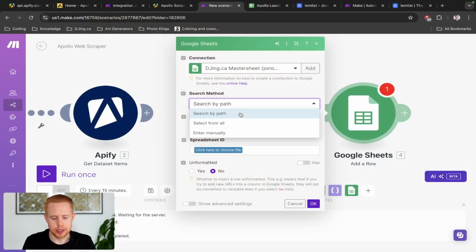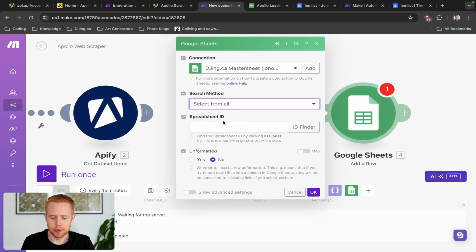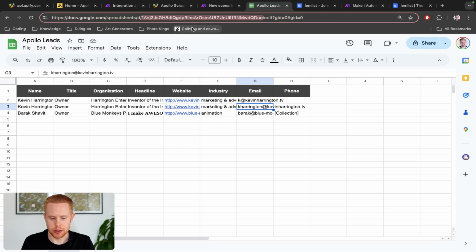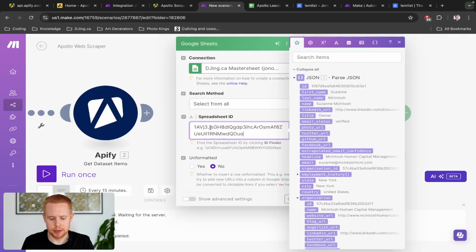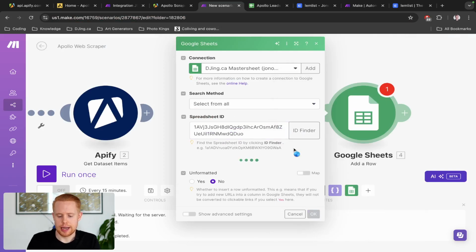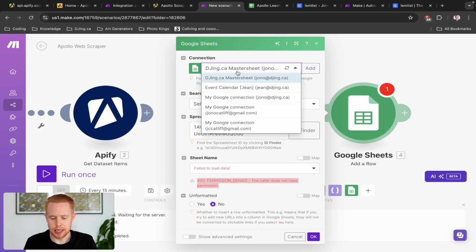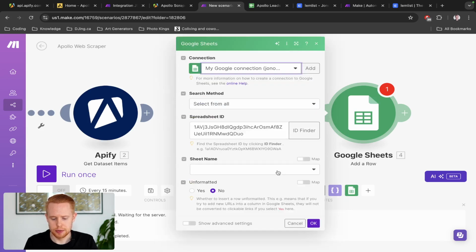All we have to do is come in here and select from all, and we need the spreadsheet ID, which can be found right in the URL here. So we'll copy and paste that in, and it's going to load the spreadsheet. I have an error here, permission denied, which is because I'm not using the right Google account. If I switch that, now it's working.